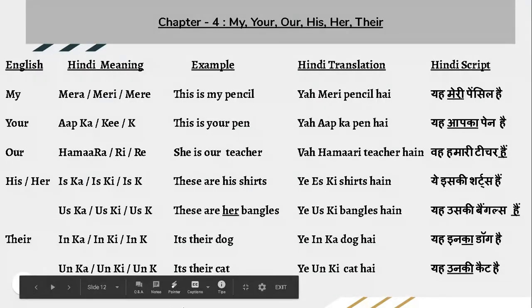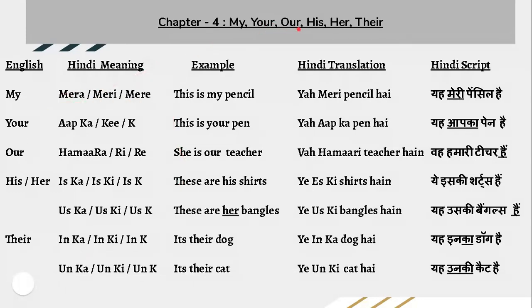This is the chapter 4. As you can see here, I have mentioned Hindi meanings for my, your, our, his, her, and their, and shown the same how to use in the sentences also. It will be more clear once I explain. So let's start. The first column is for English words, second Hindi meaning, then example, Hindi translation, Hindi script.